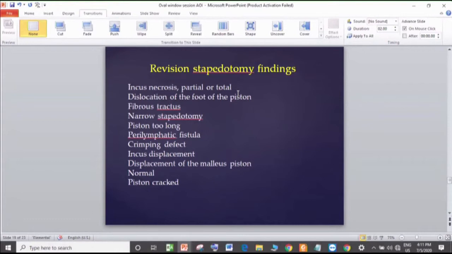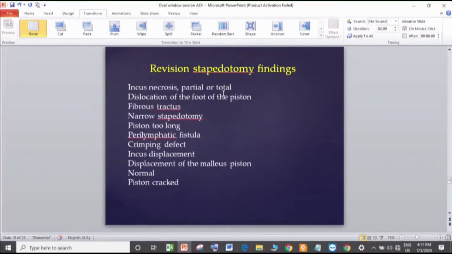If you try otherwise, without delineating the footplate, and try to pull the piston, it can lead to a disaster with damage to the vestibular end organ receptors and can lead to a permanent sensorineural hearing loss. Because here the enemy is, if you get oozing, if you get blood, you cannot use gel foam with adrenaline. That's a complete no-no. So what you would use in a primary for hemostasis is the laser. Here bleeding is big chaos. So without using a laser, you cannot justify dividing all the fibrous tracts. The precision cannot be achieved without the laser.